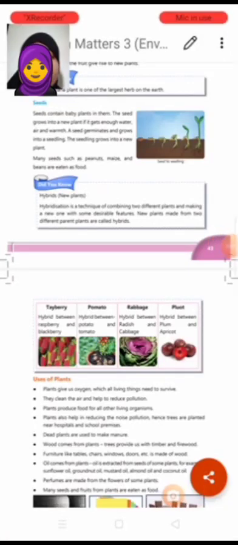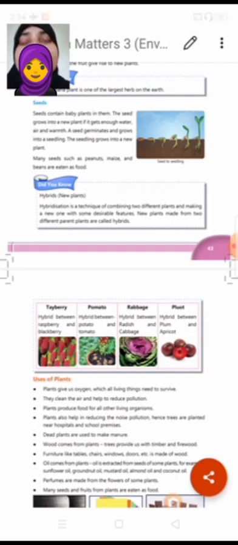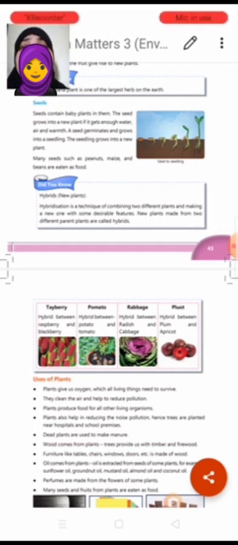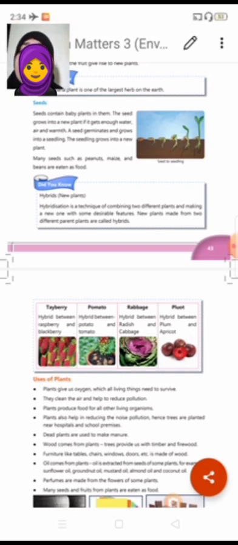Good morning students. We have started our new lesson for revision, that is the plant world. In the previous two sessions we have learned about the different types of plants, parts of plants, different systems and their functions. Now in this session we will be learning about seeds and the uses of plants.